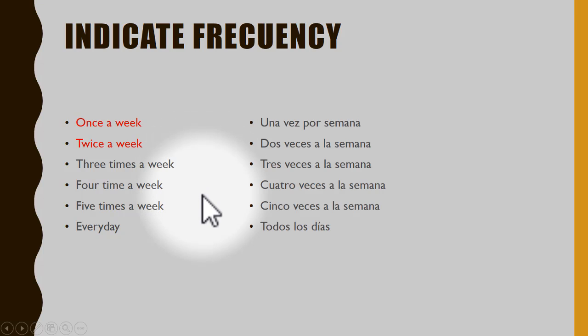Look at the other side. Now, look at the meaning in Spanish. For example, once a week. You see? Twice a week, 3 times a week. One important thing: notice that the first two are different. Look, once and twice. They are not the number 1 and number 2, but once and twice. They are special. The others are with the numbers: 3 times, 4 times, 5 times, and every day means this.